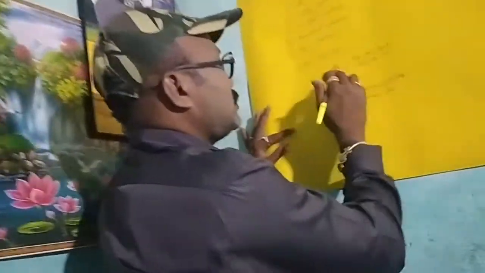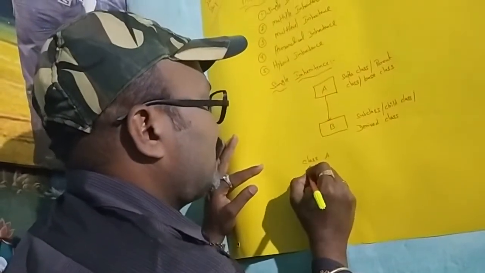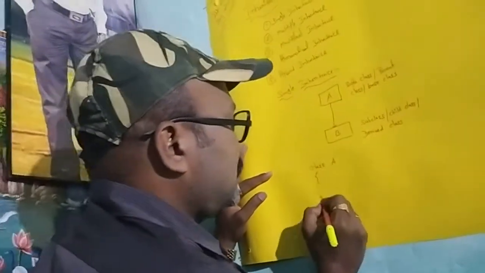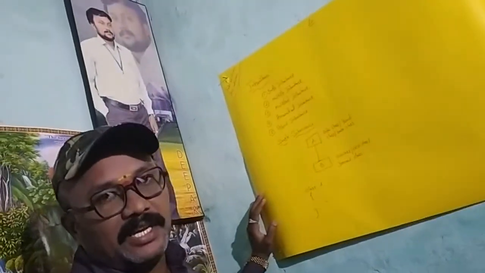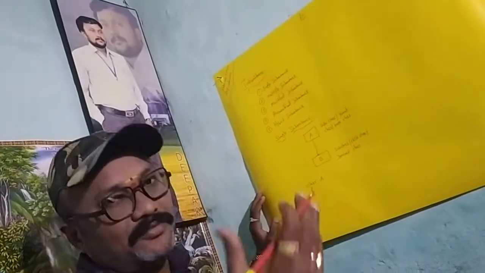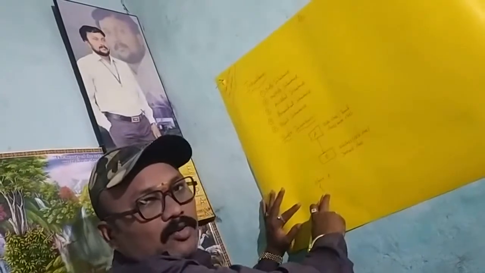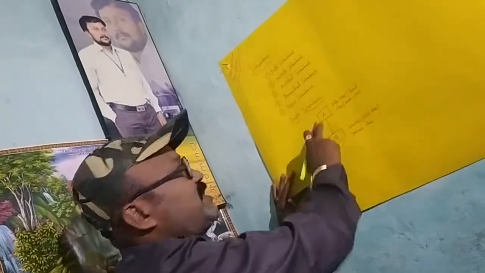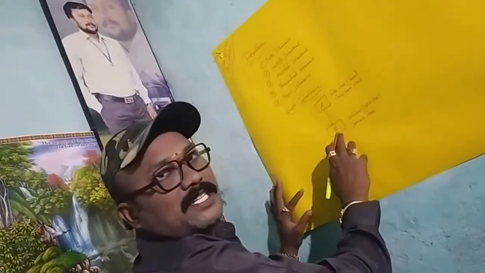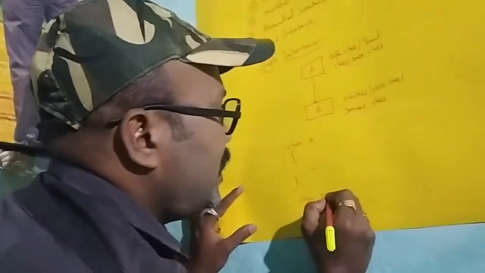Now I will explain how to implement the coding. Coding wise, A is a superclass. That is class A. I think everyone knows class means set of properties and the method behaviors. It has a set of variables and the methods. Now A is the superclass. So coding wise, I'm writing class, then space, class name. What is the class name? A. Then next, what is the subclass name? B. That is class B.